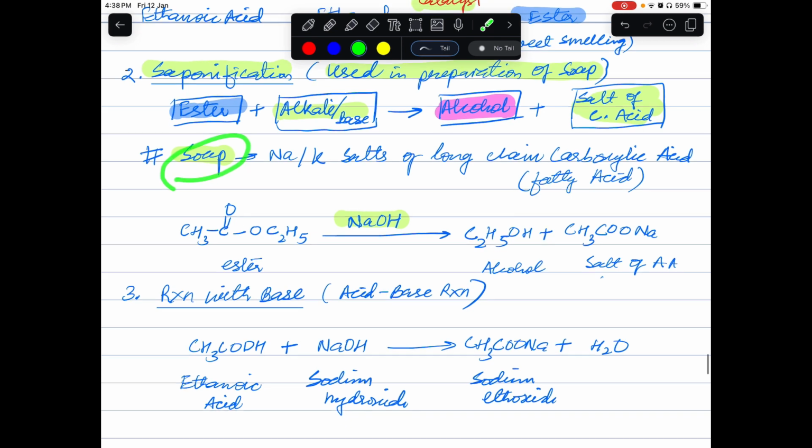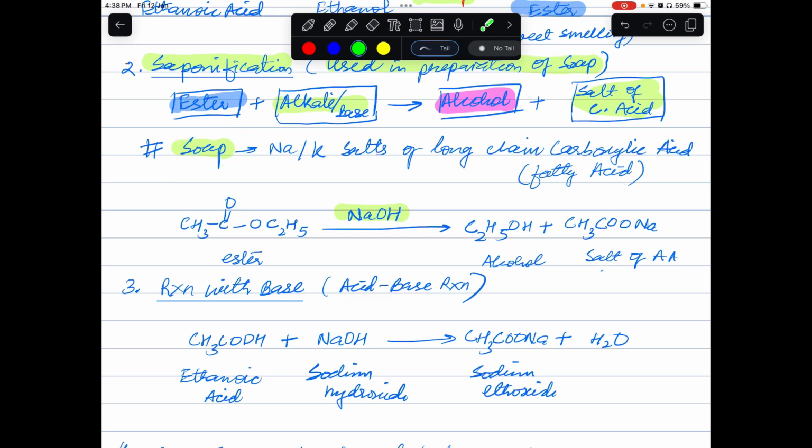Here we have given one of the example of the same. Here we have an ester, and when we treat it with a base, we will be getting back alcohol, that is ethanol, and we will get sodium salt of ethanoic acid or sodium salt of acetic acid. Why are we getting sodium salt?